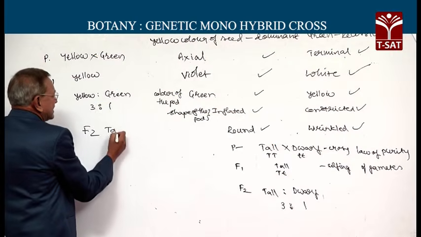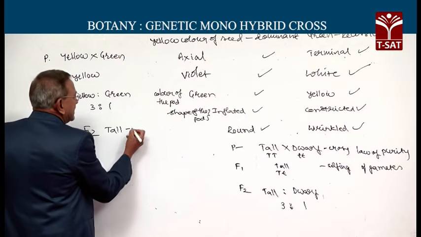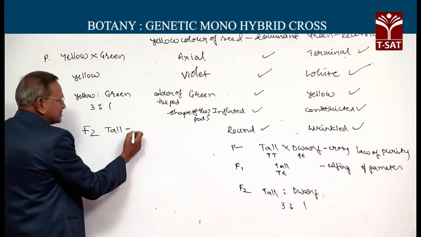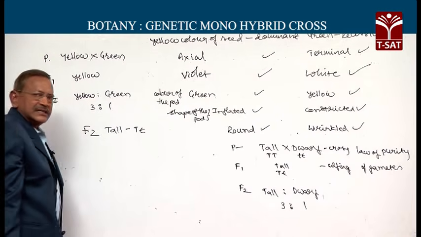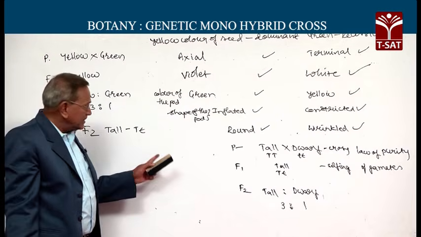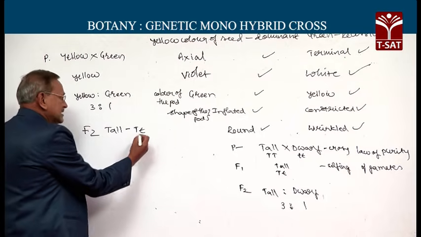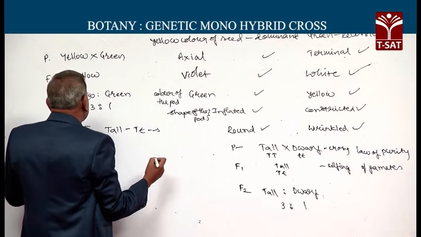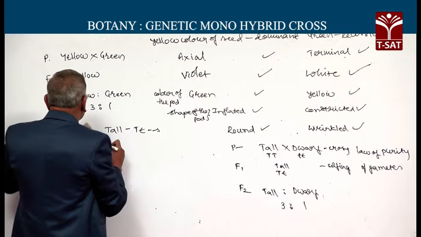The F2 plants are tall in their physical trait, their appearance is tall, and inside it is capital T and small t. This is a hybrid.